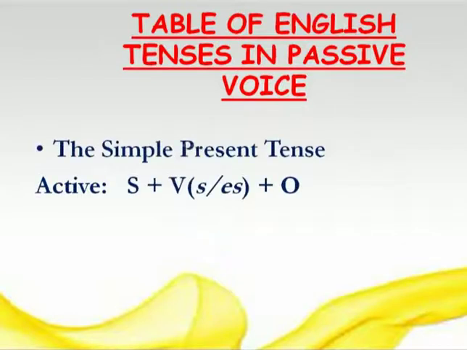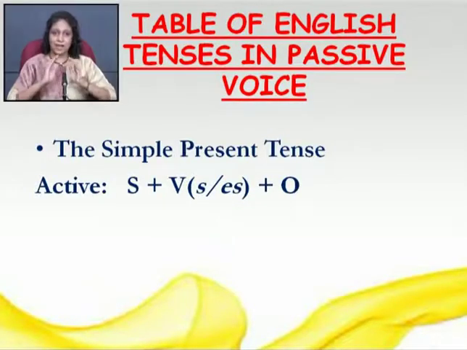So let's begin with simple present tense. Let's see how you will change the active verb to the passive verb. Friends, by this time, you all know that the subject will become object and object will become subject, and you have found out these two things in a sentence, and now it is time for you to select the verb and make the active verb into passive verb. Clear? Now let's see how do we do it.